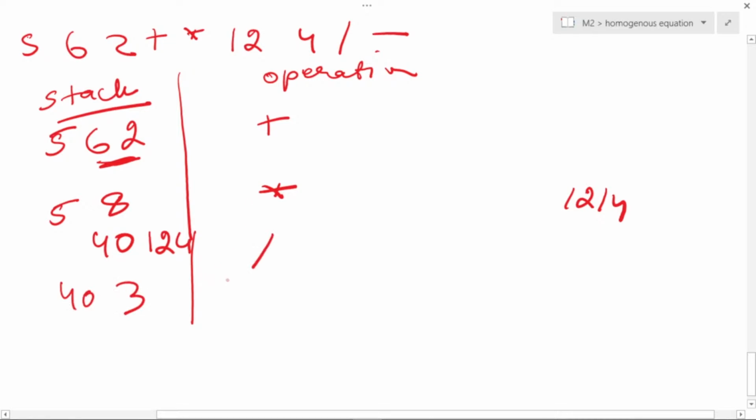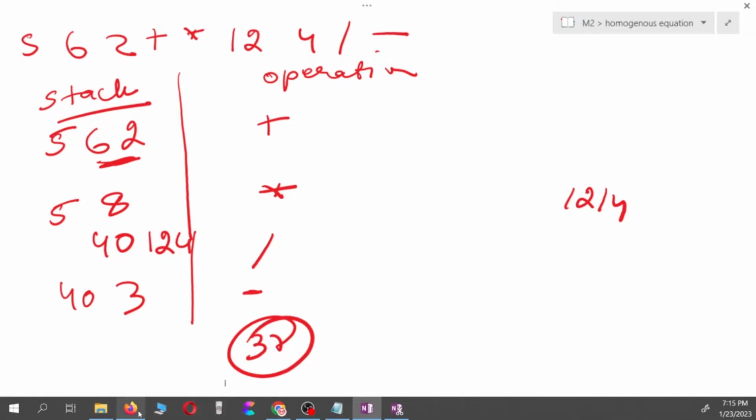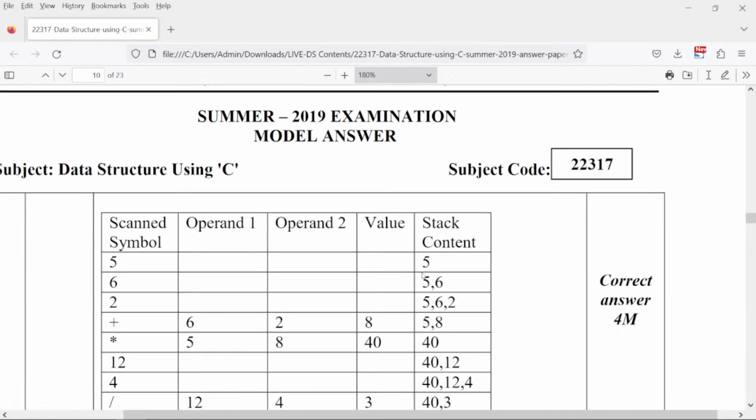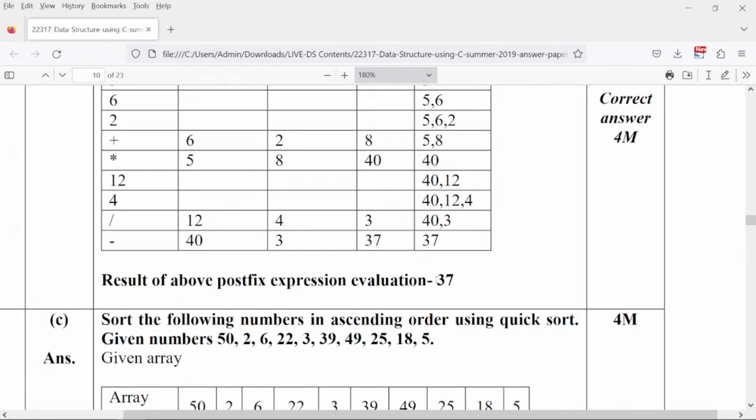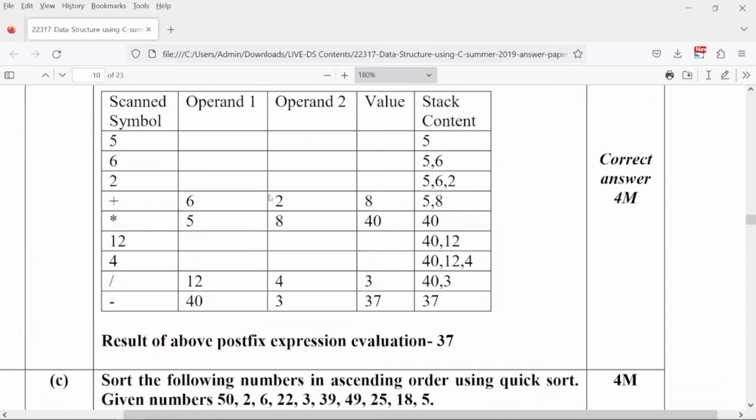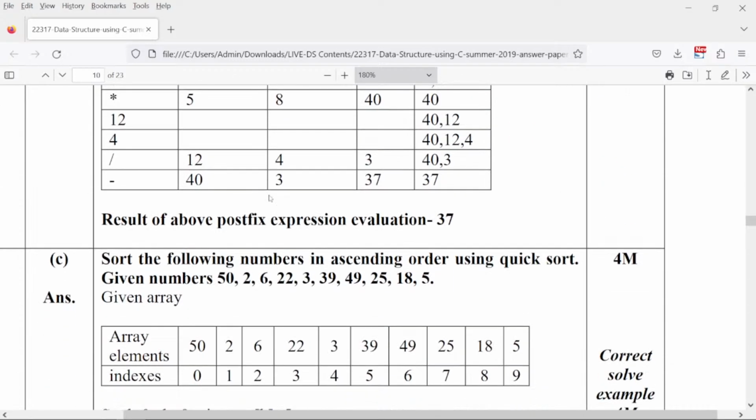Okay. And after that I write minus. So it's going to be 40 minus 3. So your final answer comes out to be 37, which tallies with your answer here, right? So this is how you are supposed to implement a postfix expression using stack. Is this understood to all of you? Please let me know via chat.